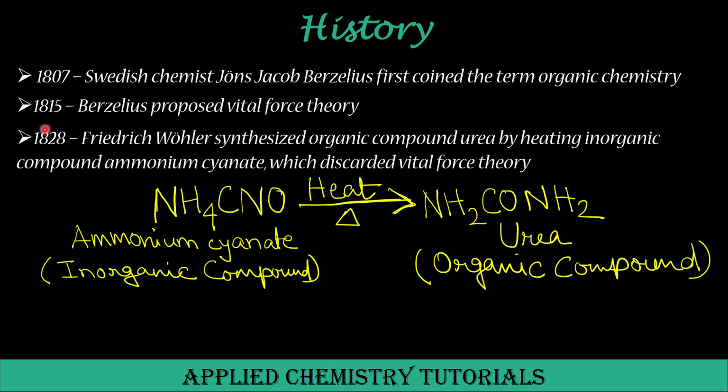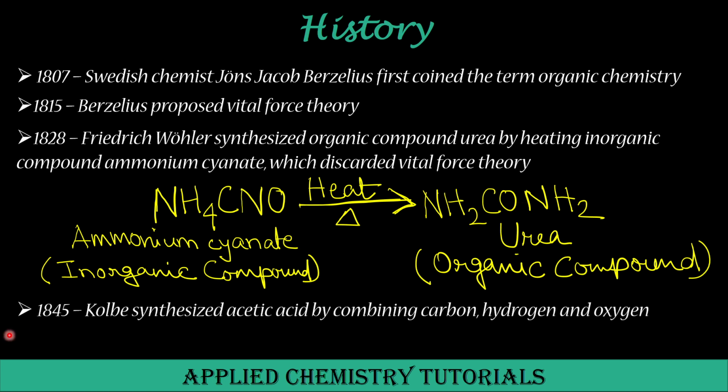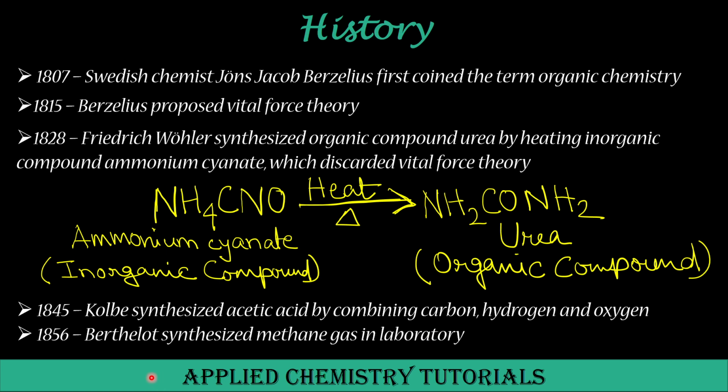Later in 1828, Frederick Wöhler synthesized the organic compound urea, NH2CONH2, in the laboratory by heating ammonium cyanate, NH4CNO. This preparation of urea discarded the vital force theory proposed by Berzelius. Later in 1845, Kolbe synthesized acetic acid by combining carbon, hydrogen and oxygen. In 1856, Berthelot synthesized methane gas in the laboratory. Synthesis of all these organic compounds proved that no vital force is required to prepare organic compounds and completely discarded